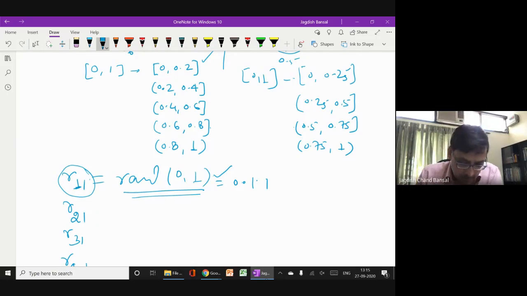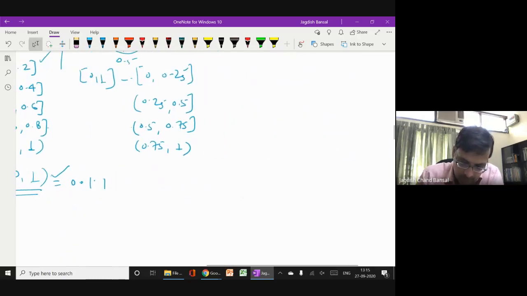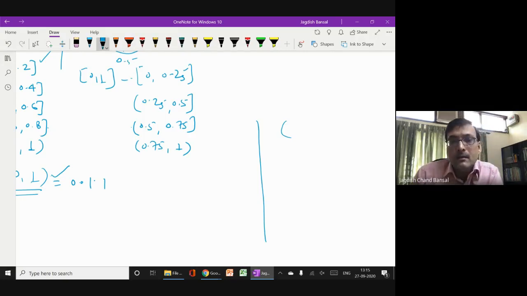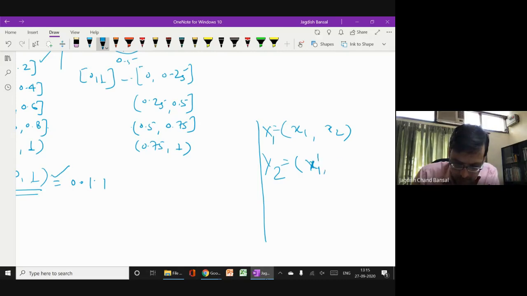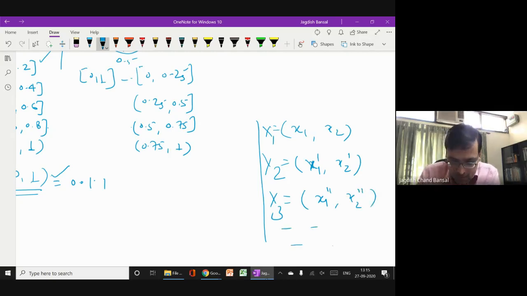It means the first aunt's first variable, let me explain here, 5 aunts means it may be written like x1, x2. This is your first aunt, x1, x2, then x1 dash, x2 dash, third aunt x1 double dash, x2 double dash, and so on. So these are the 5 aunts. They have the first variable, second variable.